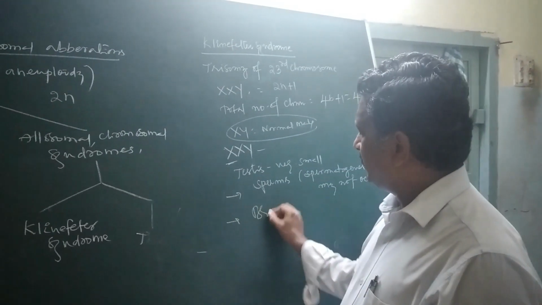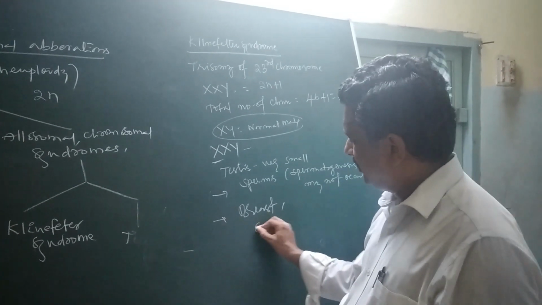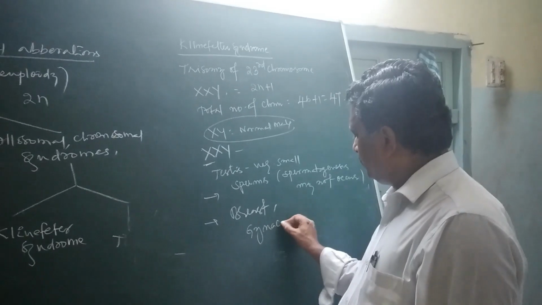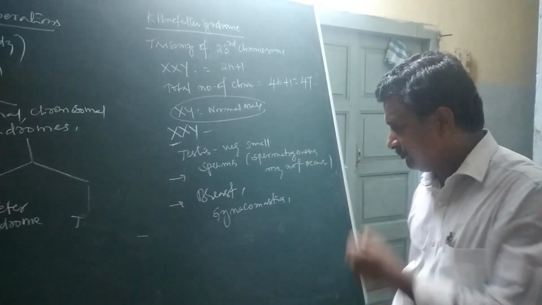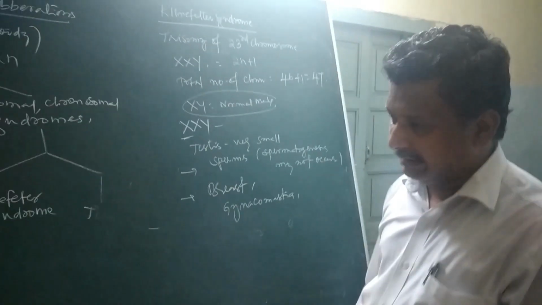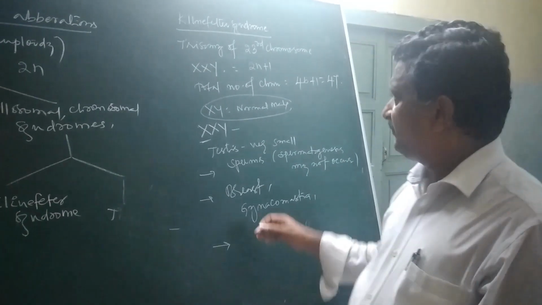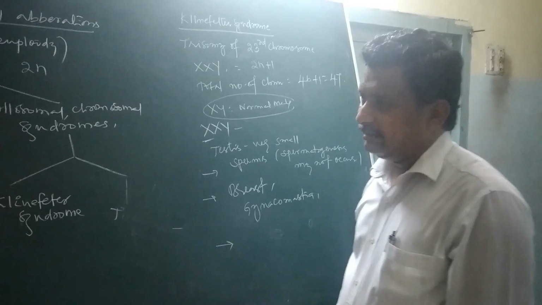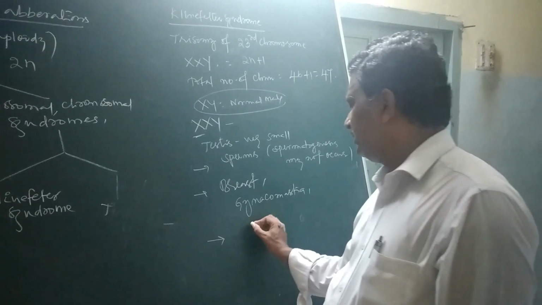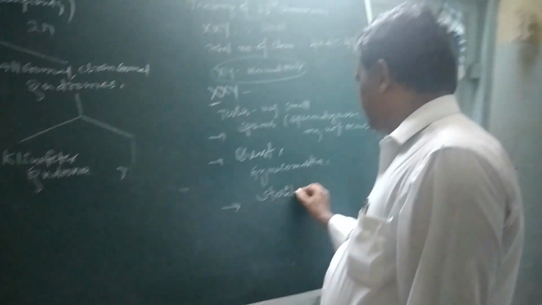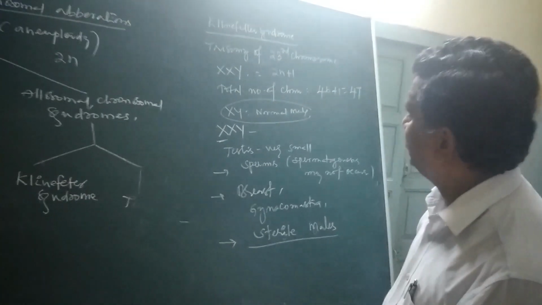Slowly, breasts are going to be developed. Well developed breast is said to be gynecomastia, a well developed mammary gland in the male body. They look like a male, but not a real male. So they are phenotypically males, but not able to produce sperms. They become sterile males. So these are some important characters of Klinefelter syndrome.